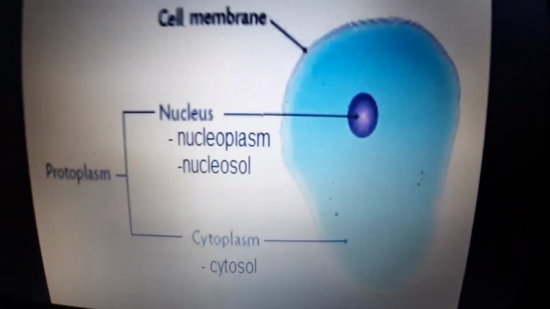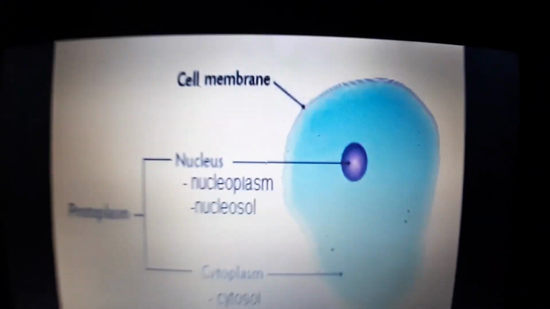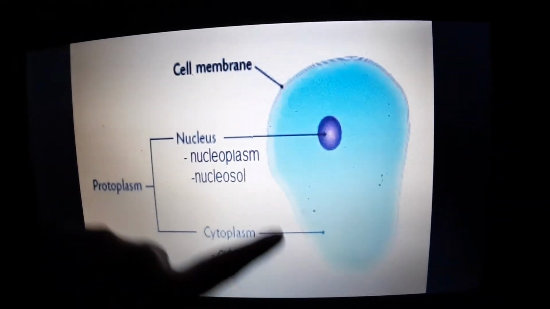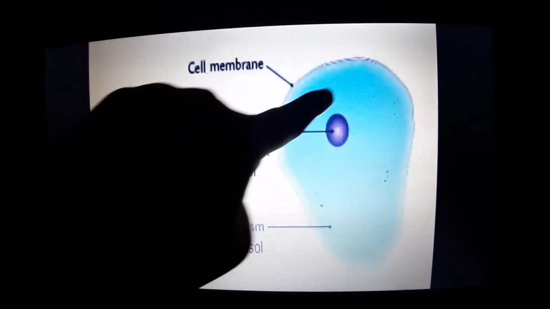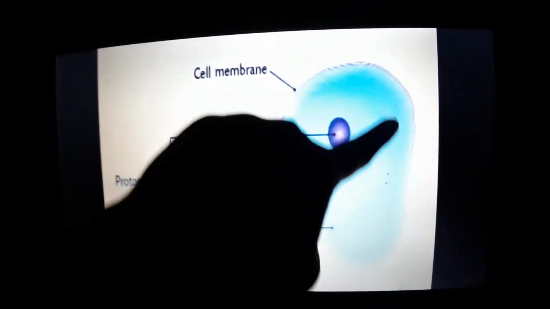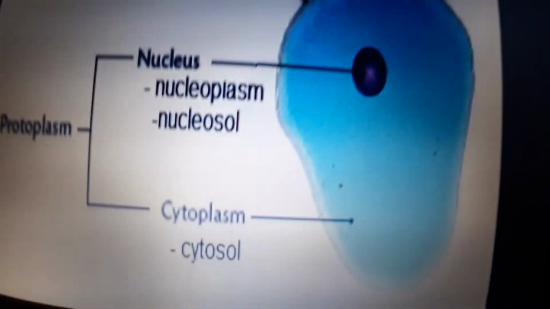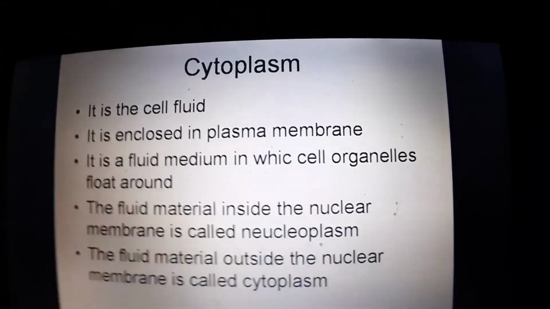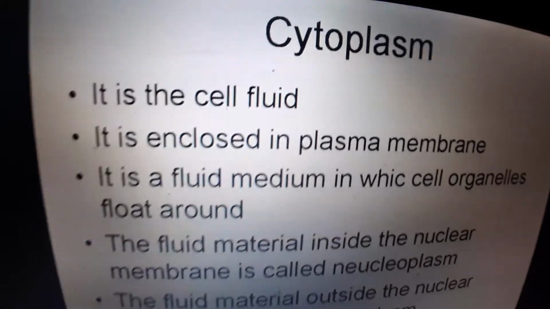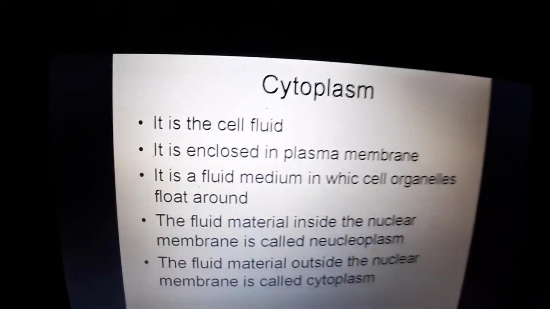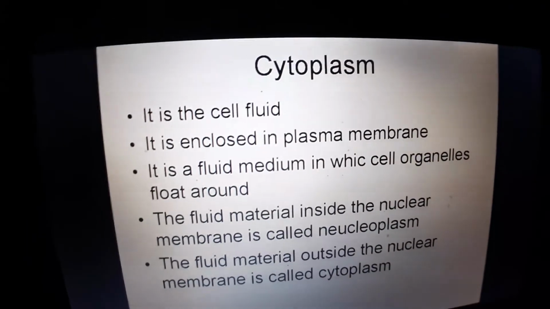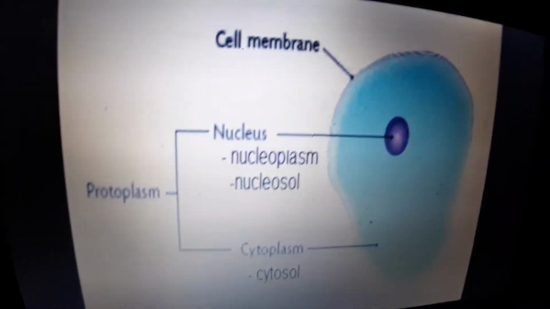So, when you see a cell, this is the cell membrane, which is the outer covering. Inside you see the blue color part, this fluid part. This is called the cytoplasm. It contains the cell's fluid and it is enclosed in a plasma membrane or the cell membrane.